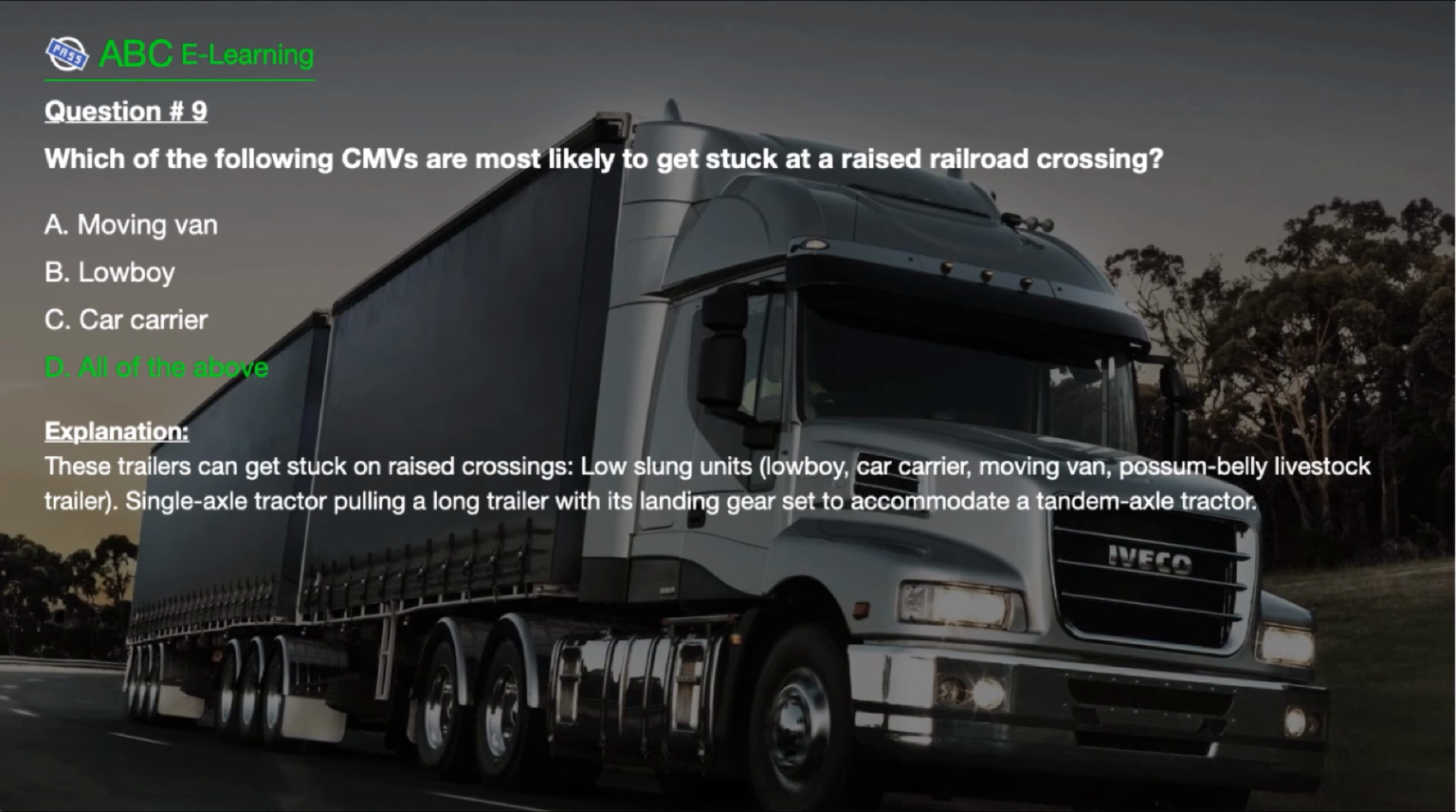The correct answer is here. D. All of the above. Explanation. These trailers can get stuck on raised crossings: low slung units, lowboy, car carrier, moving van, possum belly livestock trailer, single axle tractor pulling a long trailer with its landing gear set to accommodate a tandem axle tractor.